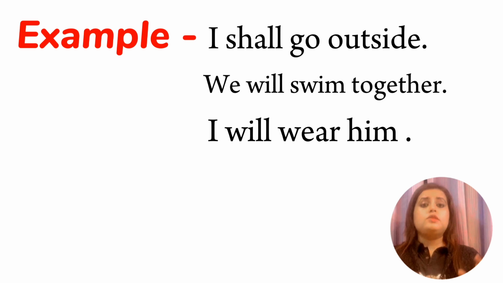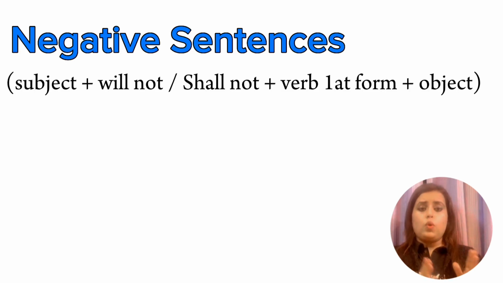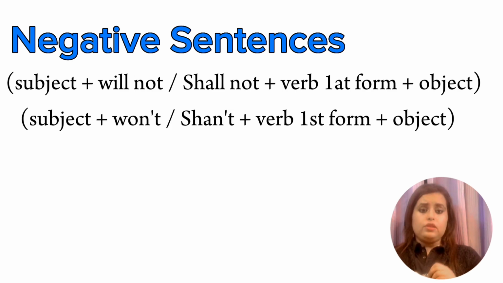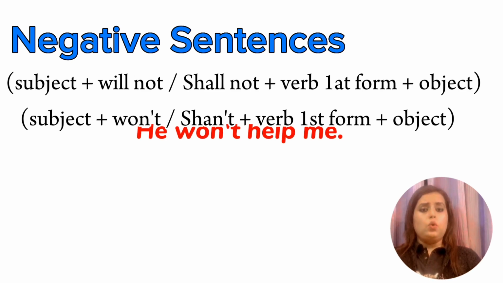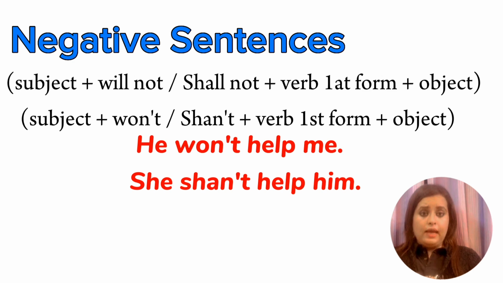So now the rules for negative sentences. Subject plus will not or shall not plus verb first form plus object. Also, I can use it in the contraction, that is subject plus won't or shan't plus verb first form plus object. And the examples: he won't help me. Then another, she shan't help him.